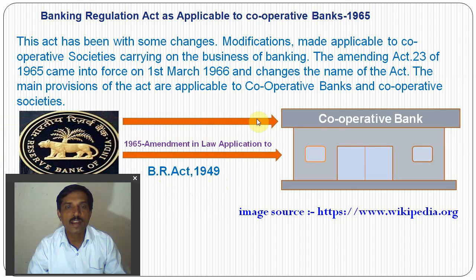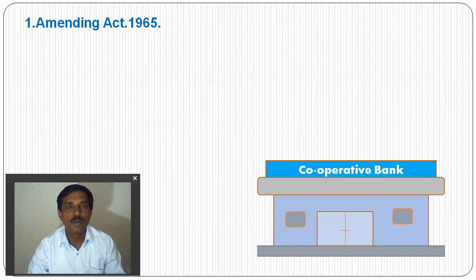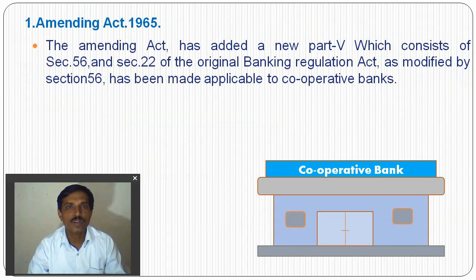This Act is applicable to cooperative banks also, so cooperative banks are also under the regulation of the Reserve Bank of India from this Act. After the amendment of the Banking Regulation Act in 1965, cooperative banks are under the control of RBI. So that is what the 1965 amendment did.